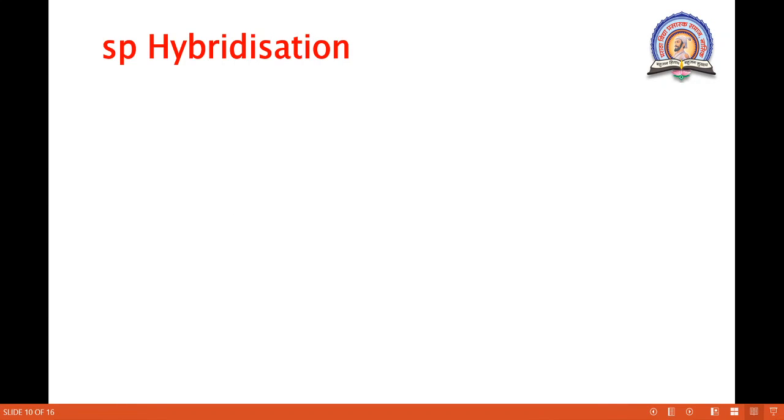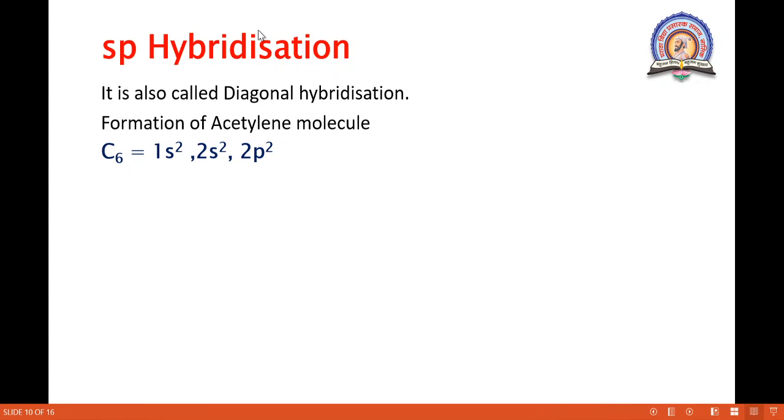Then the last hybridization, that is sp hybridization. Again, sp means one s and one p. They mix together and form sp hybridization. It is also called diagonal hybridization. So for that we consider the example of the acetylene molecule. The formula for acetylene is C2H2. Okay.